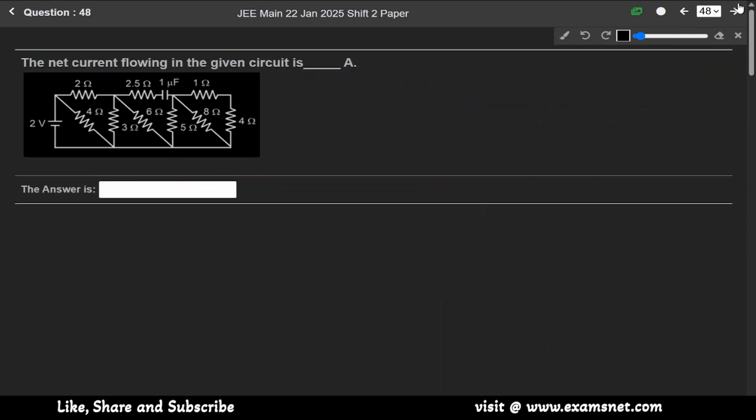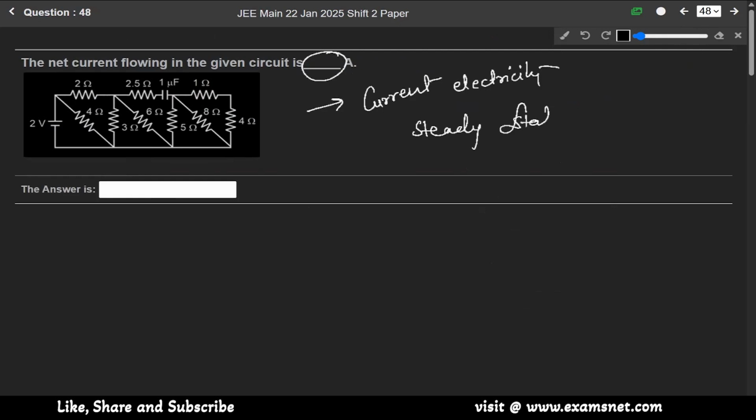Now question 48. The net current flowing in the given circuit is, okay, we have to find the net current. This question is from the chapter of current electricity. We know that in a steady state condition, the capacitor behaves as an open circuit.